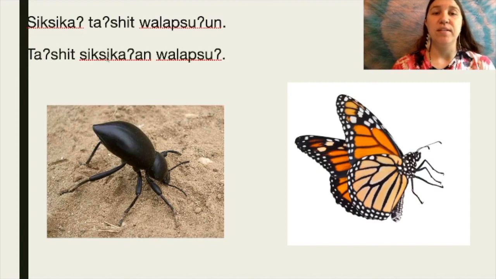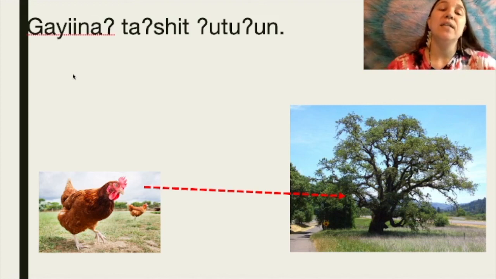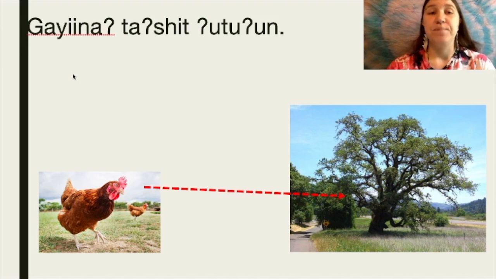So let's read over these sentences one more time. Siksika tashit walapsuun. The stink bug saw butterfly. And the one below it, tashit siksikaan walapsu. The butterfly saw stink bug. All right, and for this one here, we have gaina tashit utuun. And this is that the chicken saw the tree.